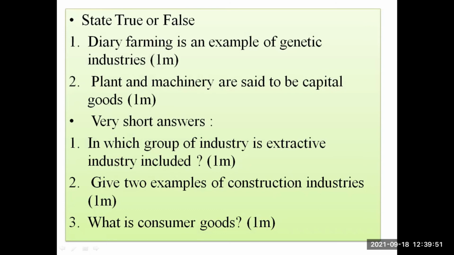Next type of question is very short answers. That means you can answer them in just a sentence. First one is, in which group of industry are extractive industries included? For 1 mark. Question number two, give two examples of construction industries. And question number three for very short answers is, what is consumer goods?